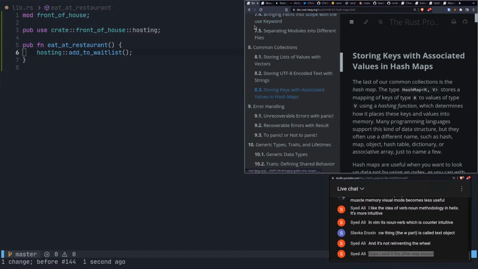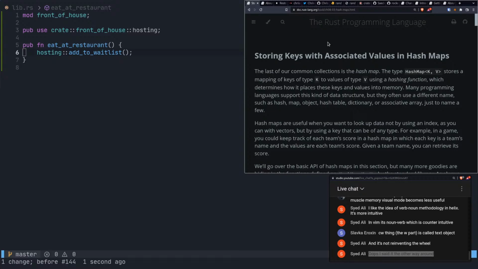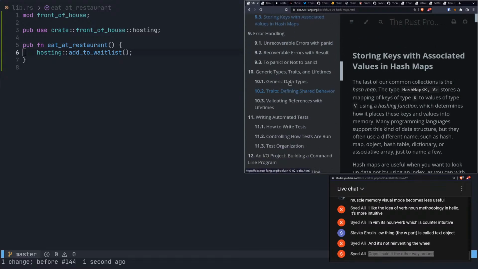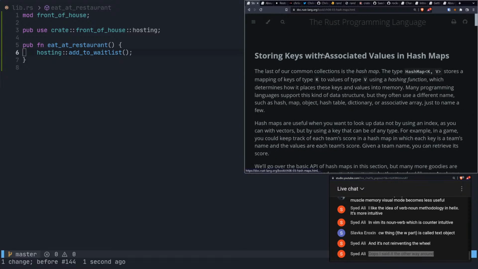All right, so maybe we'll do another stream about Helix or something like that in the future. But for now, we're going to try to stay focused. We're going to get through this Rust book. Then I'm going to just learn Rust. I'm going to learn Rust like I'm really learning a programming language, not bullshitting it. I'm going to try to go through this book. Then I'm going to work on a couple projects as I get halfway through and at the end of the book. Then I have some other ideas. I might go through Rustlings too at some point just for fun.